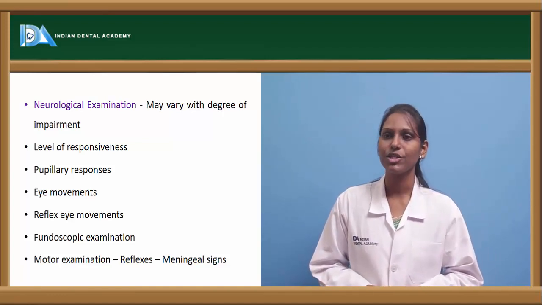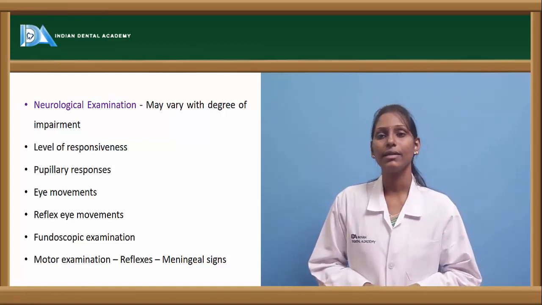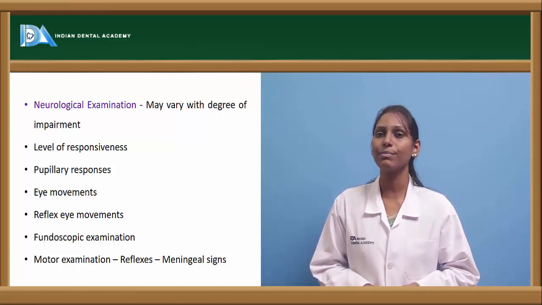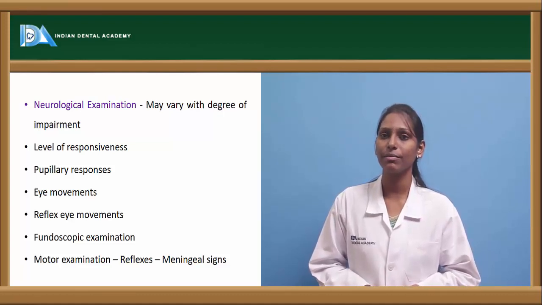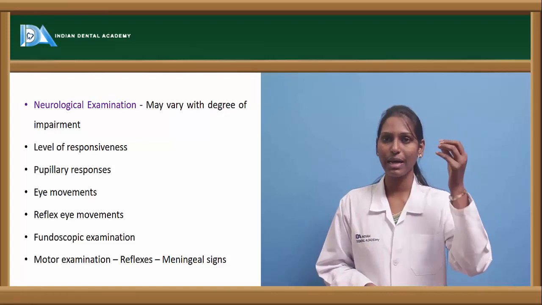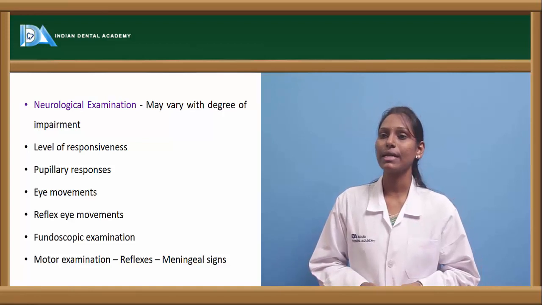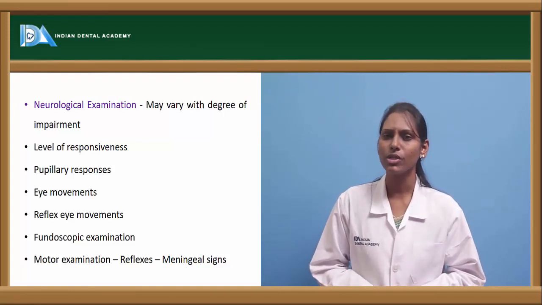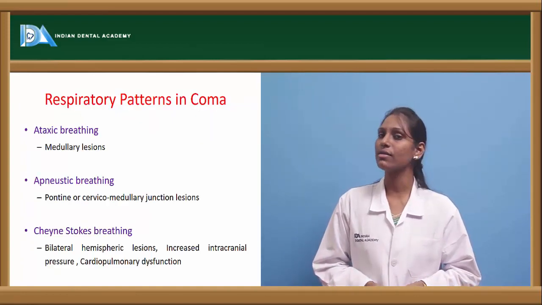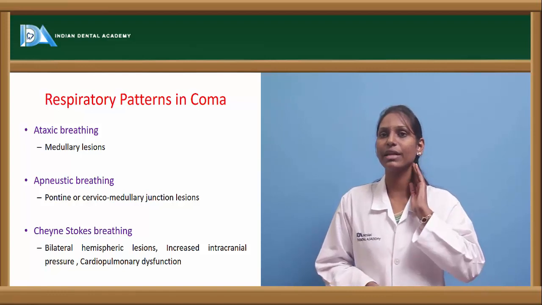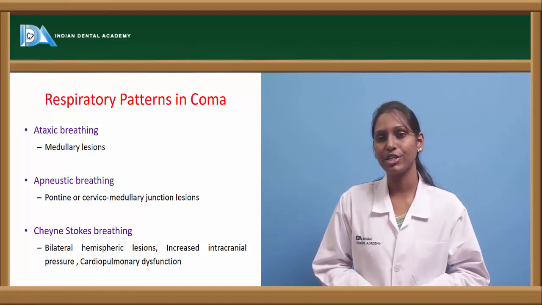Better do a fundoscopic examination. Normally when we are checking eye responses, visual acuity may not be present in a severely comatose patient, and sometimes peripheral vision can be checked, that is, the visual area can be checked by suddenly bringing a few objects towards the eye, and the patient might respond to those movements. And check for motor examination, reflexes and meningeal signs. Most of the time coma can be due to meningeal causes or non-meningeal causes. So check for meningeal signs.